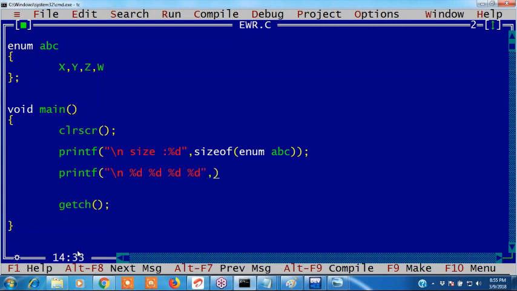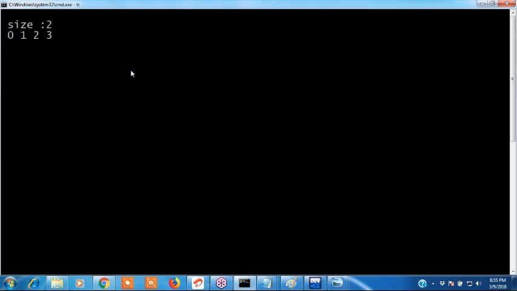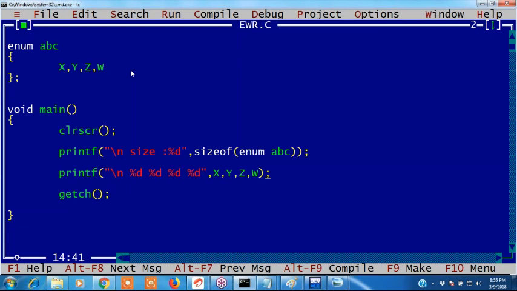%d, %d, %d and %d. All values I want to print: X, Y and Z and W. I did not give any value, right? By default it takes X as 0. 0, 1, 2, 3. Clear it is? Guys, understood, right? It takes 0, 1.